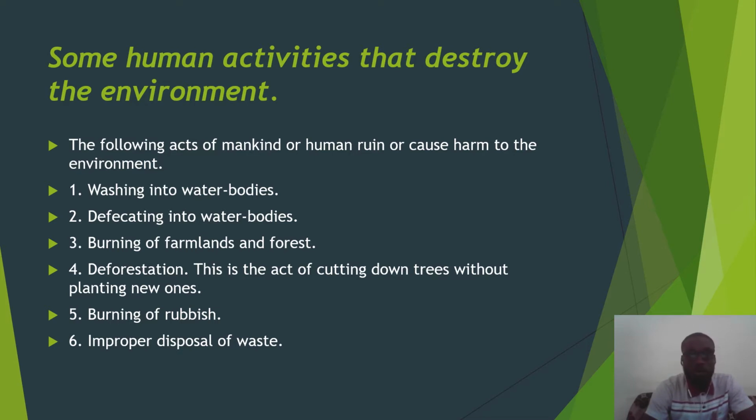Also, we have burning of farmlands and forests. When we burn farmlands and forests, we destroy the environment. Also, we have deforestation. This also destroys the environment. And then burning of rubbish, or improper burning of rubbish. When you burn rubbish anyhow, you end up destroying the environment as well. And then improper disposal of waste. This is also another act of human which destroys the environment.